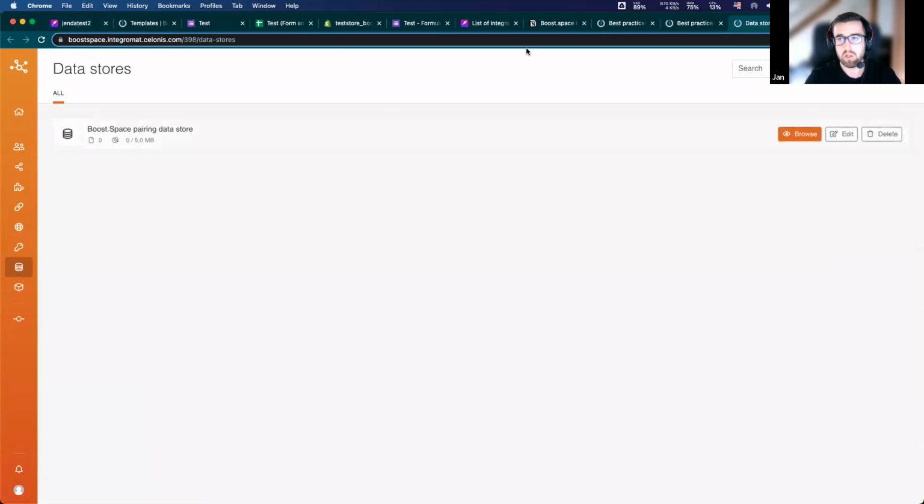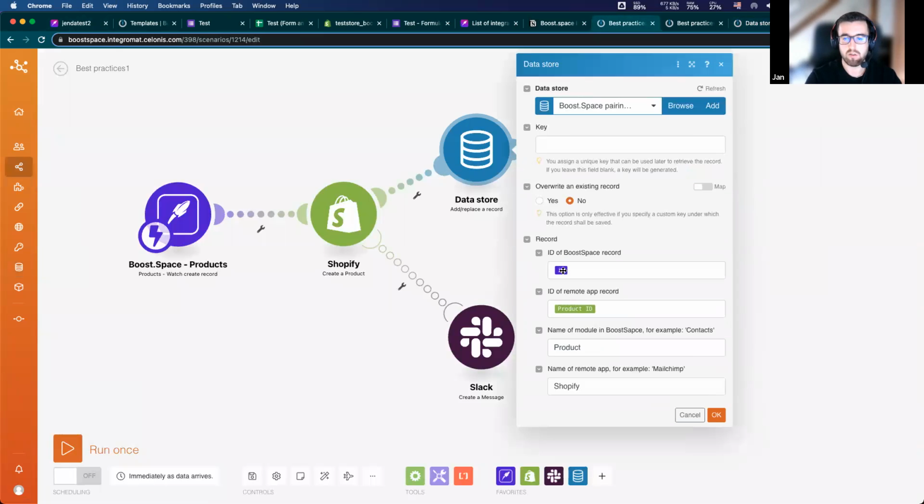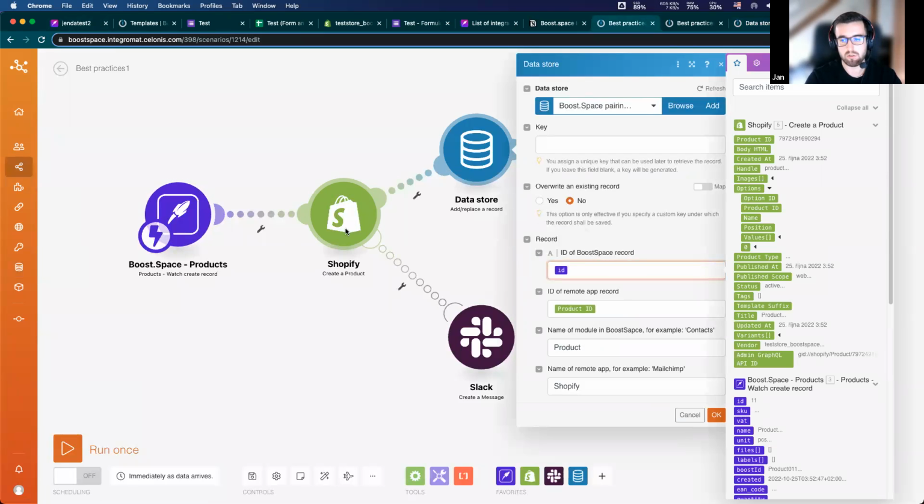For example, in this case, we want to store information like IDs from this product and pair it to our Shopify product, like here. There are only some names, like the module in BoostSpace, so this is product, and the name of the remote app, which is Shopify.